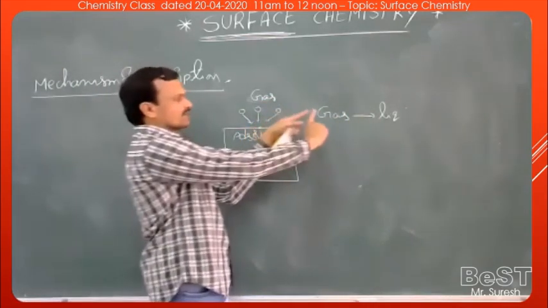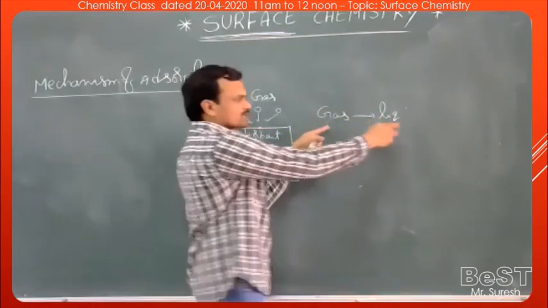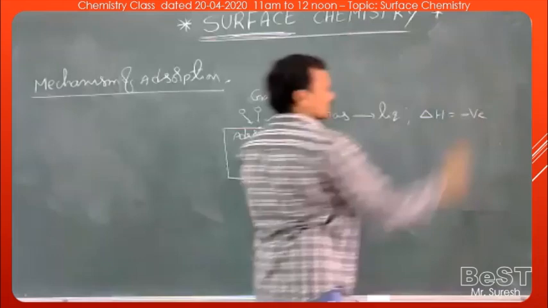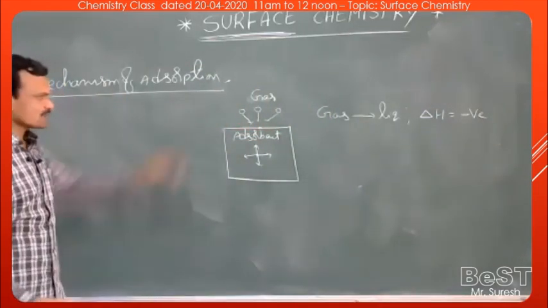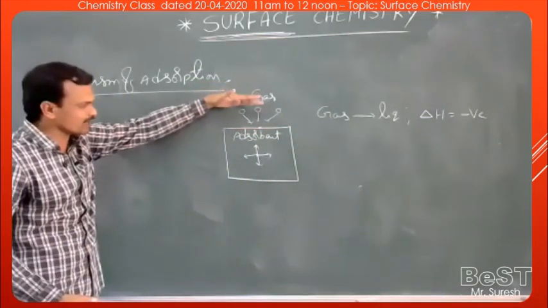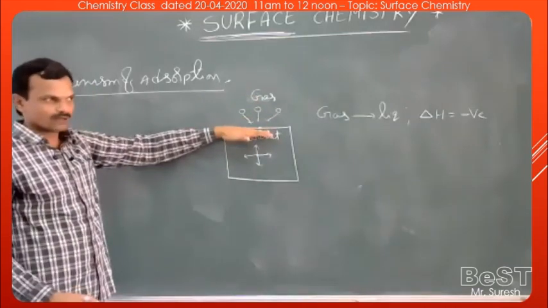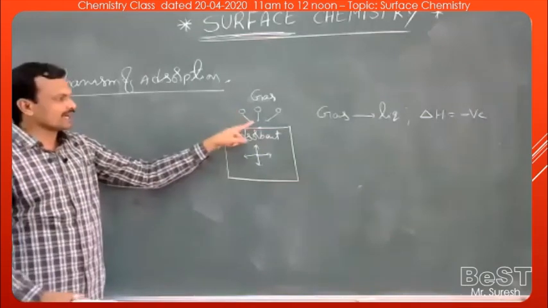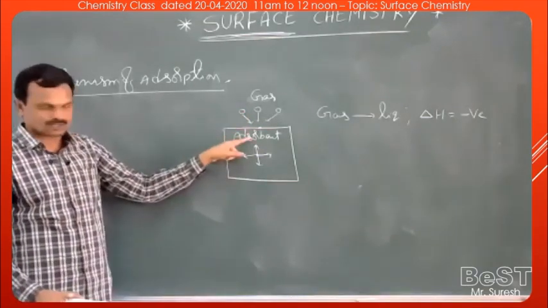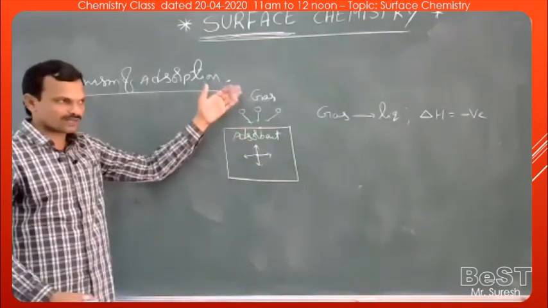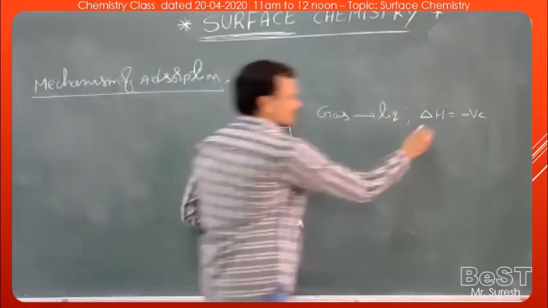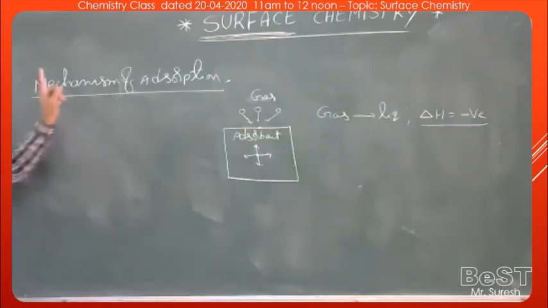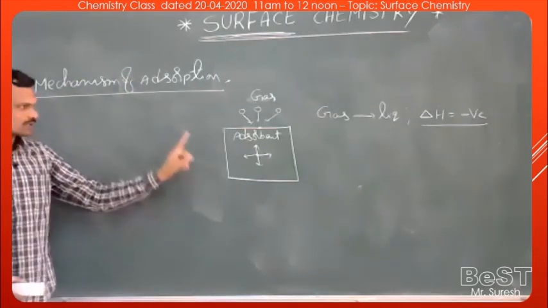So in the process of conversion of gaseous state to liquid state of the substance, enthalpy is negative. That means when gas molecules get accumulated on the surface of solid, the kinetic energy of the gas molecules decreases. If the kinetic energy of gas molecules decreases, then how much amount of energy is decreased? The same amount of energy is generated as heat energy. That means adsorption process is always exothermic.